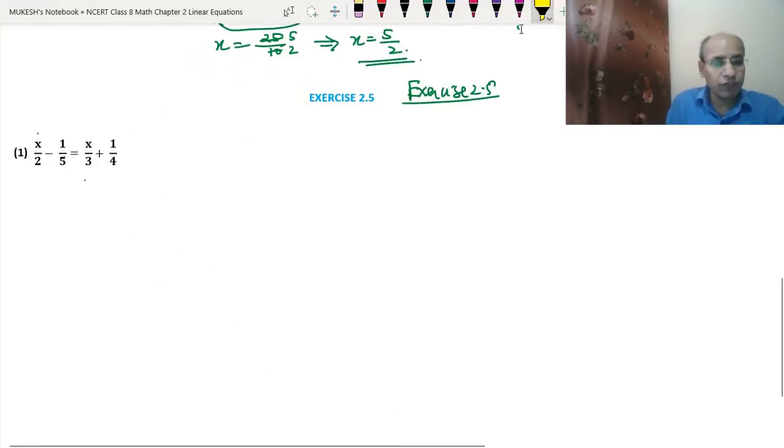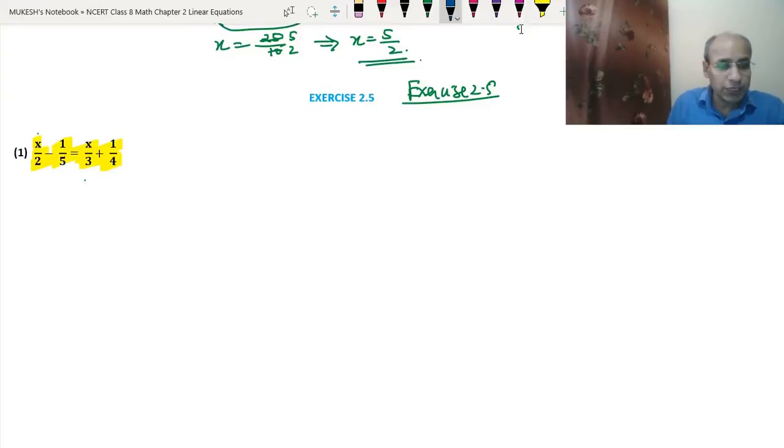The exercise 2.5 first question is x upon 2 minus 1 upon 5 equal to x upon 3 plus 1 upon 4. Okay, so again what we can do, either we can multiply all the numbers by the same LCM, so first we need to find the LCM of 2, 5, 3 and 4, or we just take the x by 3 to this side and 1 by 5 to the other side. So x upon 3 when taking to the other side will become minus x upon 3, equals to 1 upon 4. When 1 upon 5 is taken to the other side it will become plus 1 upon 5.